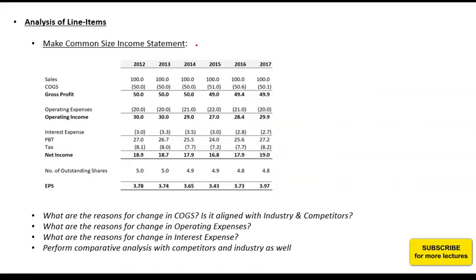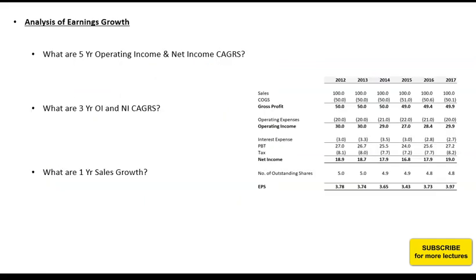And then the common size income statement, in which we discussed that it should be analyzed with respect to the past and also with respect to other competitors or the industry. Now moving on to earnings growth.